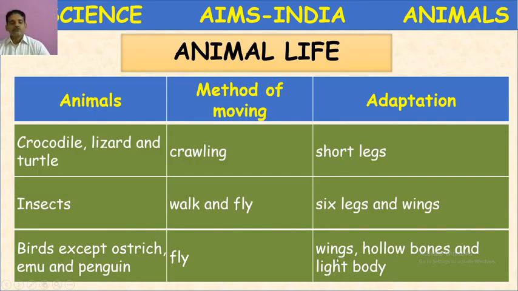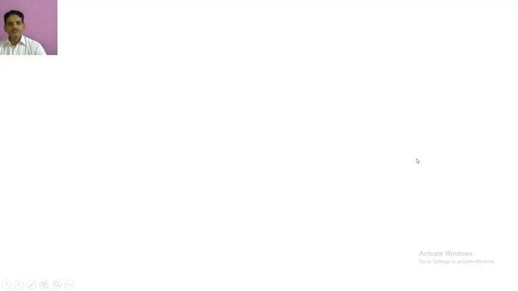Okay. So what are the adaptations in the birds? Wings, hollow bones and light body. Okay. Insects, 6 legs and wings. Crocodile, lizard and turtle, short legs. Okay. So these are the adaptations for movement.